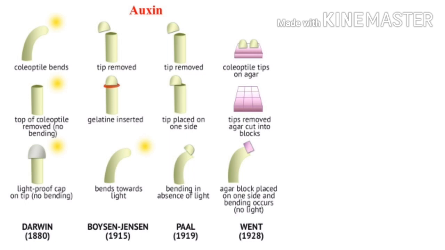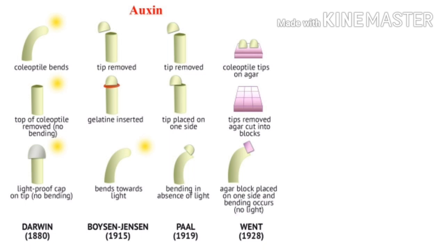Then a number of scientists performed different kinds of experiments on this. Then there were the scientists Boysen and Jensen. They removed the tip of this coleoptile and inserted a gelatin block. It's a kind of mica plate, and then they observed that bending occurs. Then the next scientist was Paal. He also removed the tip of the coleoptile, then placed the tip on one side, and there was also a bending of the coleoptile.